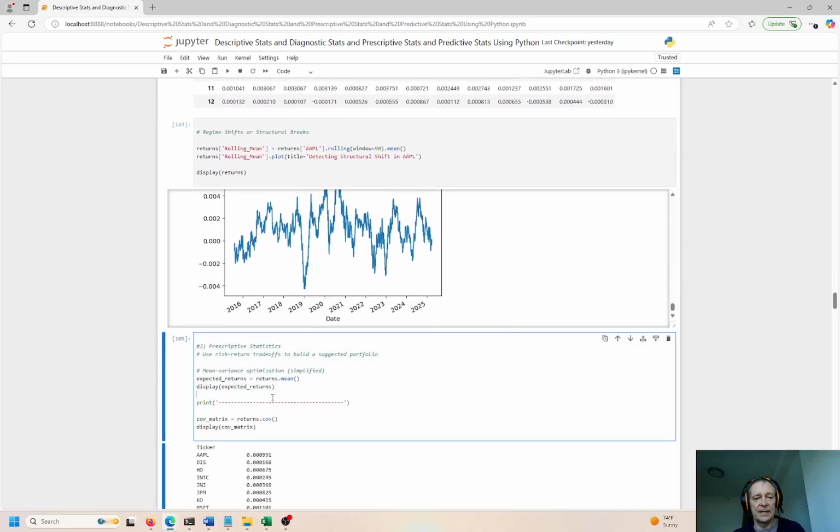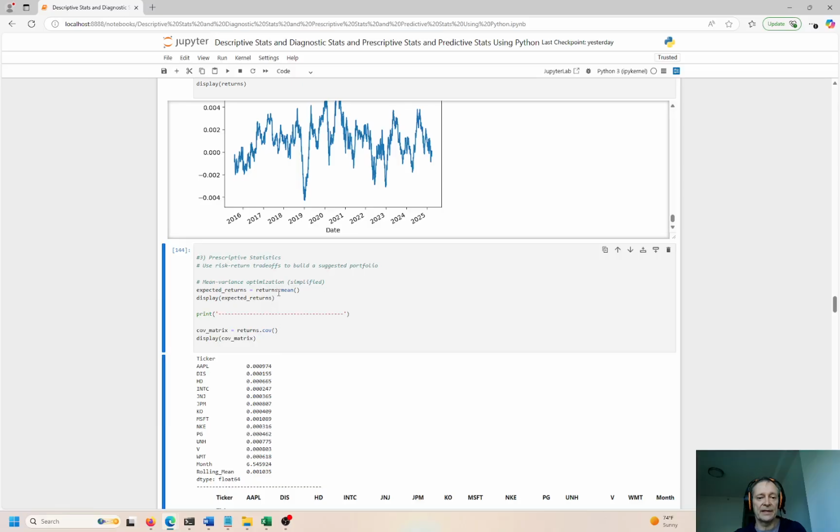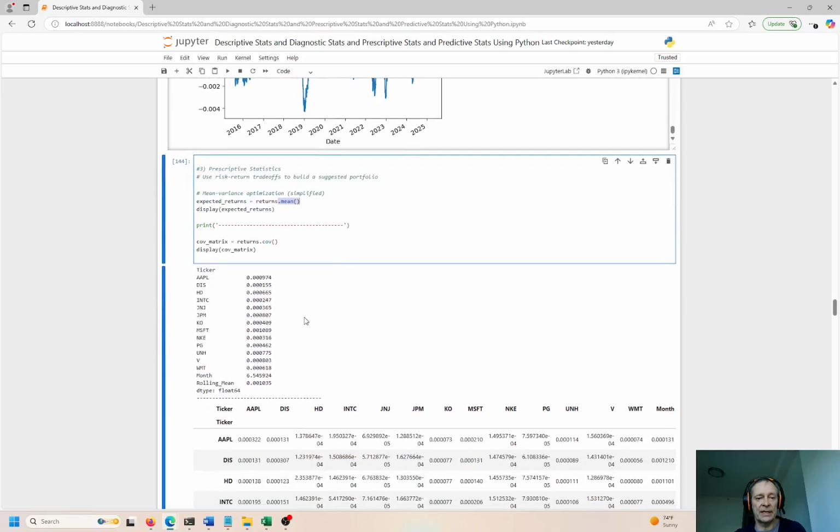And now we're moving on to prescriptive statistics, right? So again, descriptive, diagnostic, prescriptive is the third, and predictive is the fourth one. We're looking at risk-return trade-offs to build a suggested portfolio. Okay, that's what we're looking at here. So we're looking at, again, the mean returns of the portfolio and which stocks are performing the best.